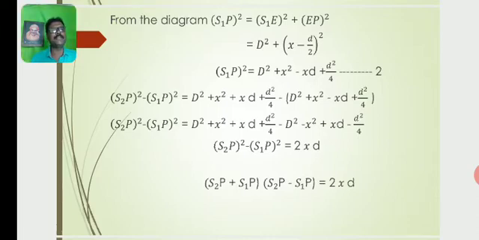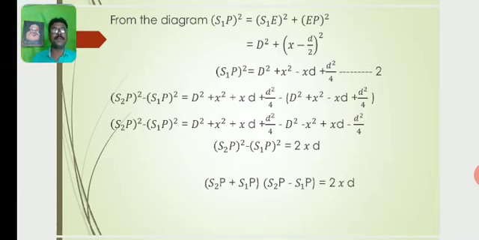Here D square gets cancelled, plus x square minus x square gets cancelled, and plus d square by 4 minus d square by 4 also gets cancelled. The remaining term is 2xd. So S2P square minus S1P square is equal to 2xd.